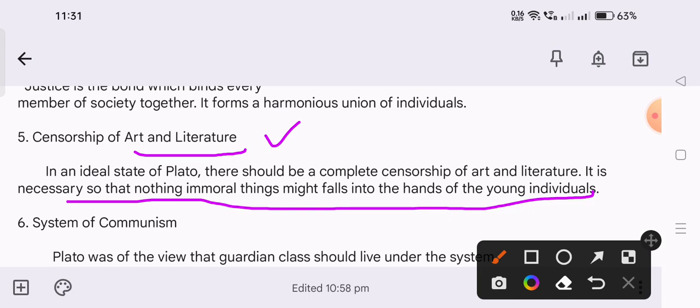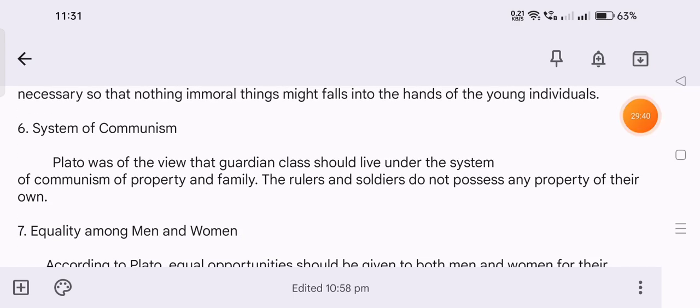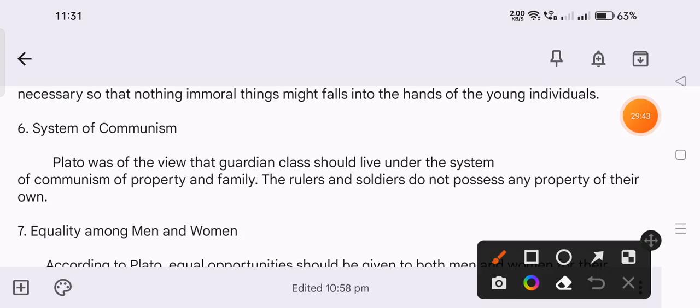Next, a system of communism. This is also a very important concept in his ideal state. Here, in his system of communism, Plato was of the view that the guardian class should live under the system of communism of property and family. The rulers and soldiers do not possess any property of their own. I already explained that the rulers and the soldiers are exempted.